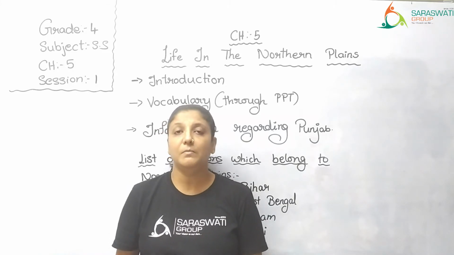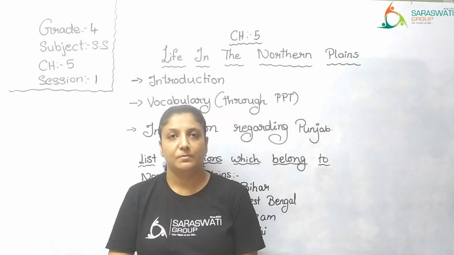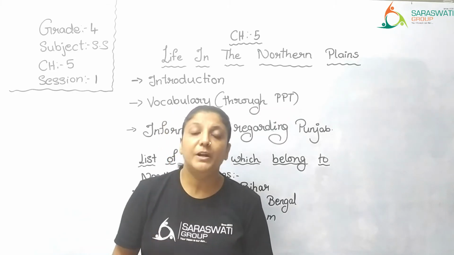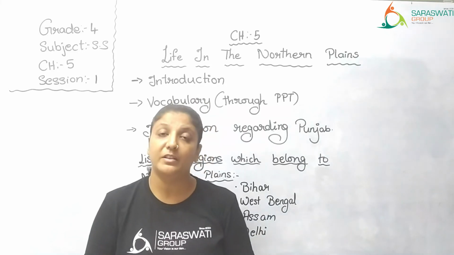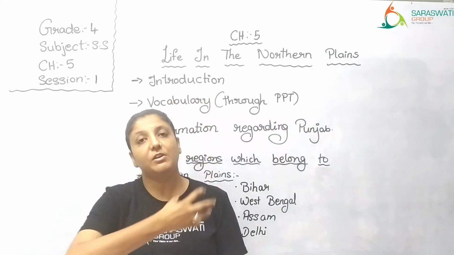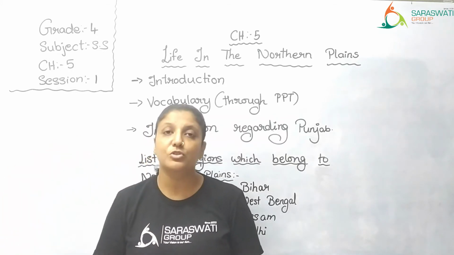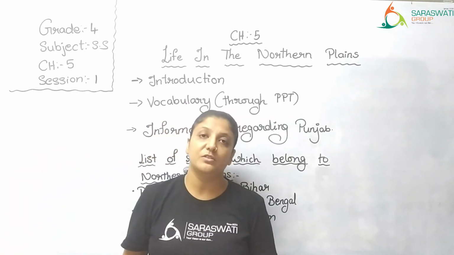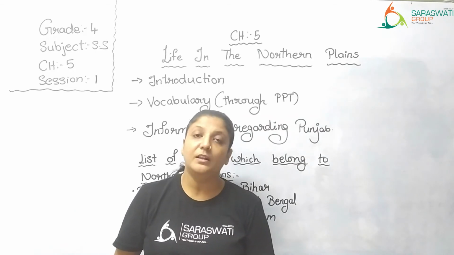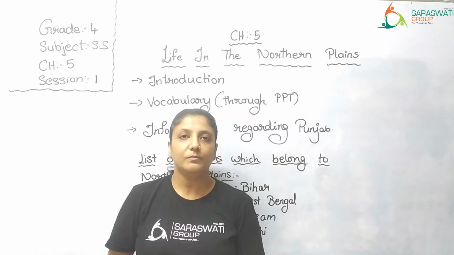Canals are nothing but man-made streams of water. Correct? They build a man-made stream of water across the river, so that the river water flows through the canal and then this water can be used for irrigation in different regions. So here the soil is fertile and irrigation is mainly done through canals.